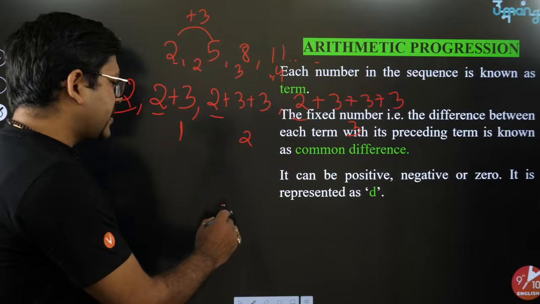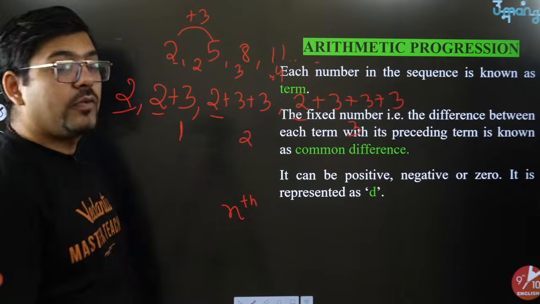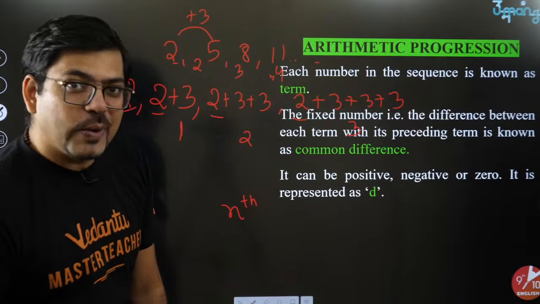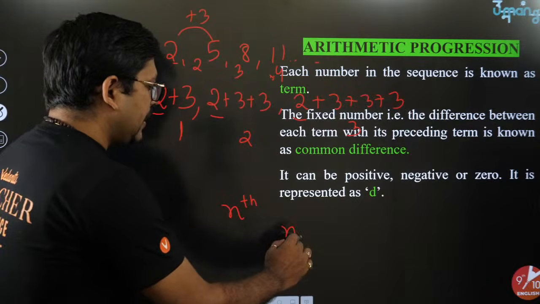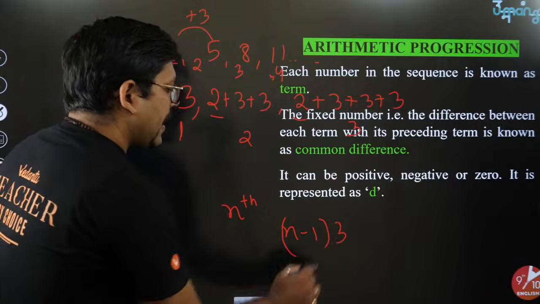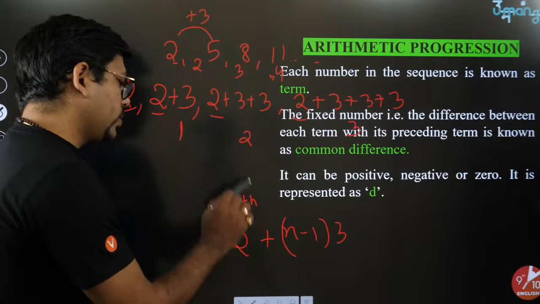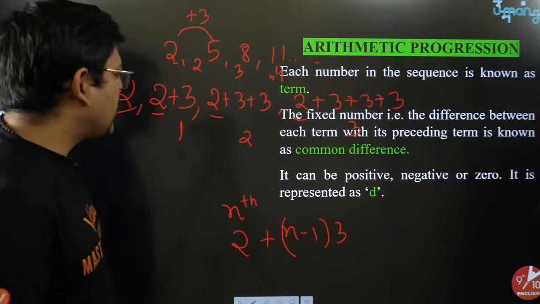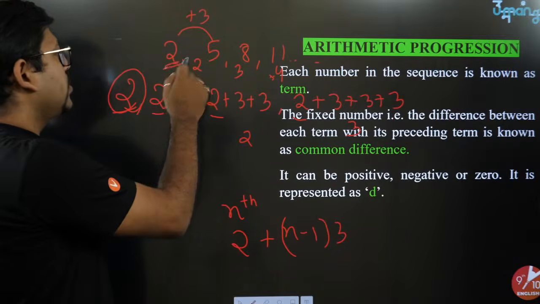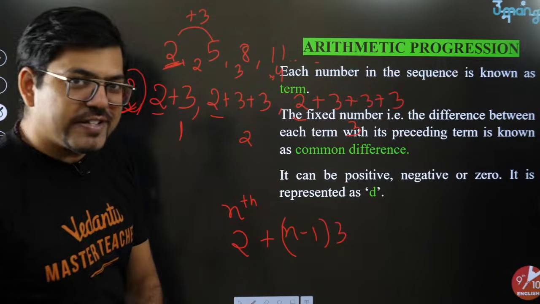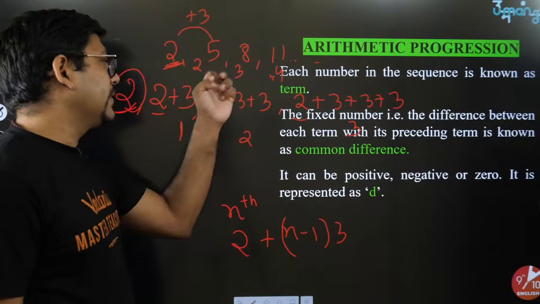Means if someone asks you what is the nth term, for the nth term, how many times 3 will you add? Your answer should be n minus 1 times 3. N minus 1 times 3 will be added to what? It should be added to 2. And what is 2? 2 is the first term. Well, 2 is not always the first term, it means whatever is the first term, you will add that.